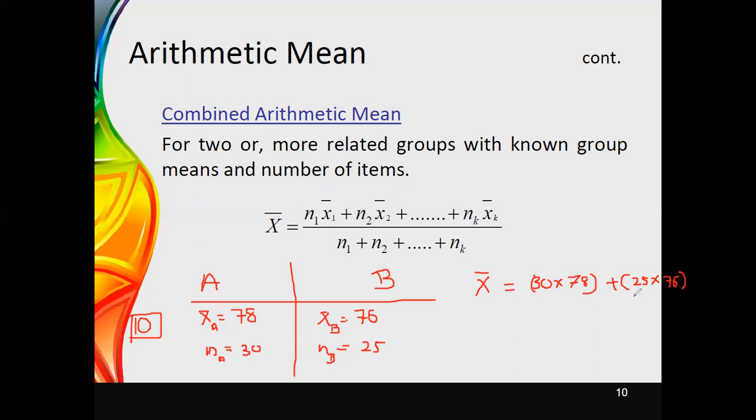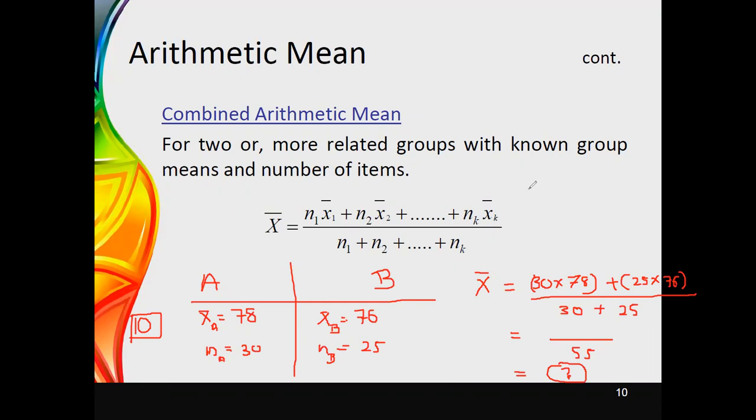Now we have considered these total marks. The first part is the total mark for class A students, and this is the total mark for class B students. Now I have combined these two classes, so I can get the total number of students as 30 plus 25. Then the amount at the numerator has to be divided by the amount at the denominator, which is 55. Using this equation, you can get a value for x bar, which is said to be the combined arithmetic mean.